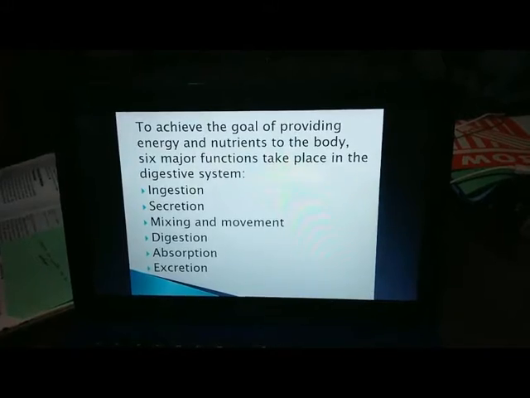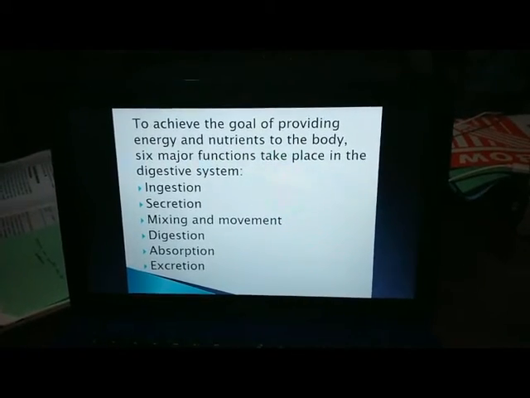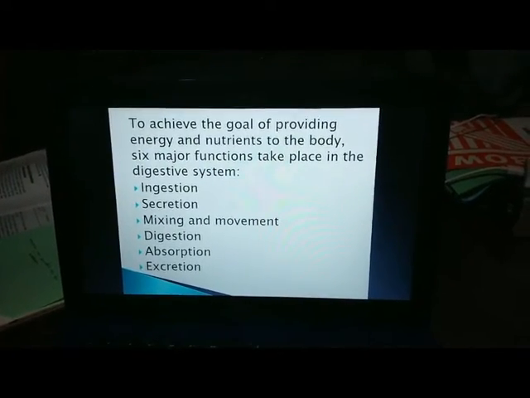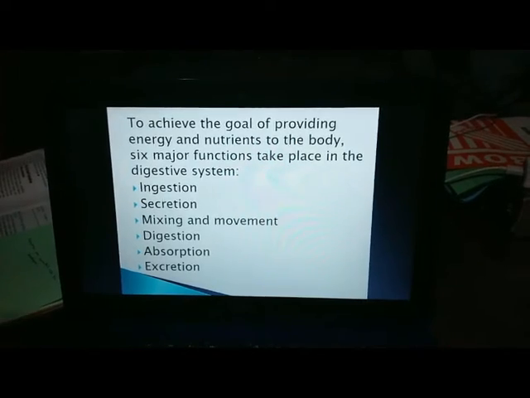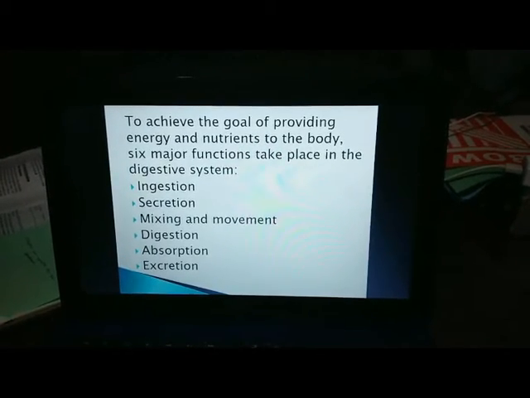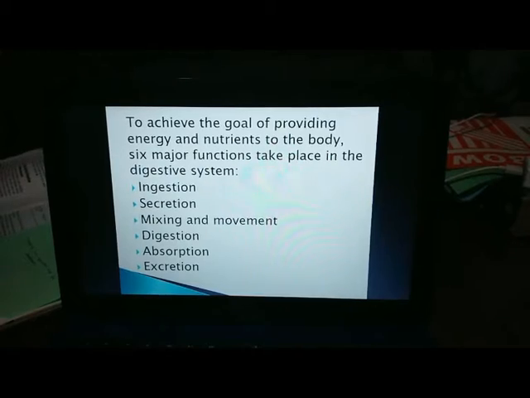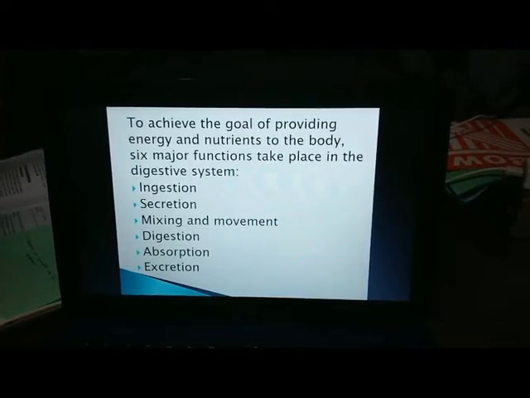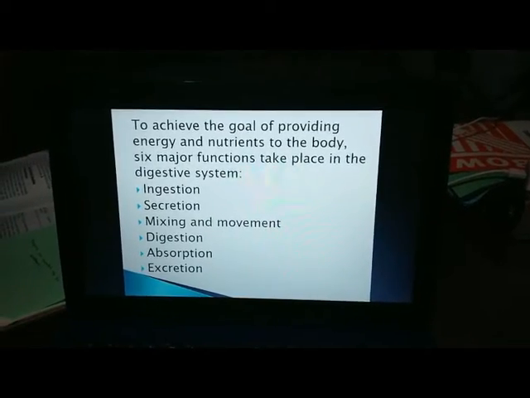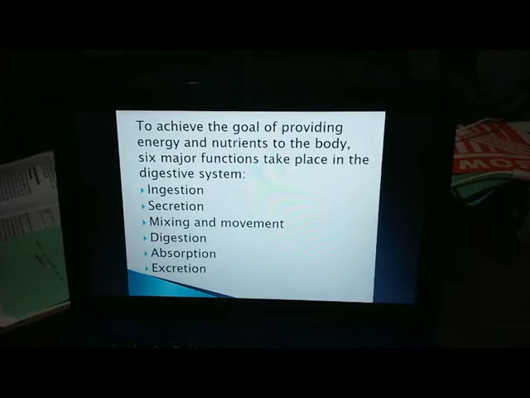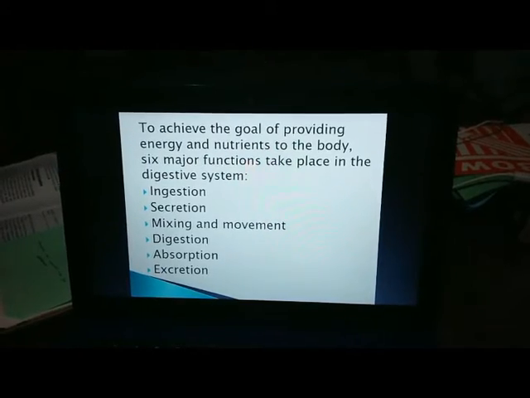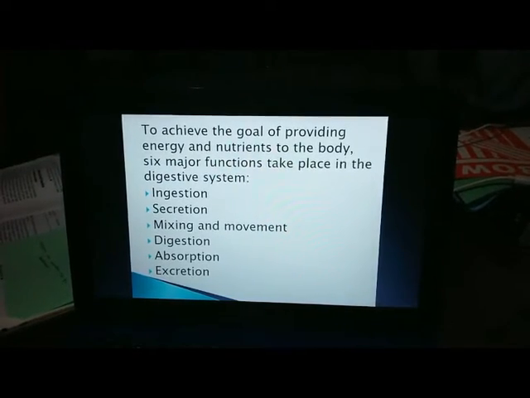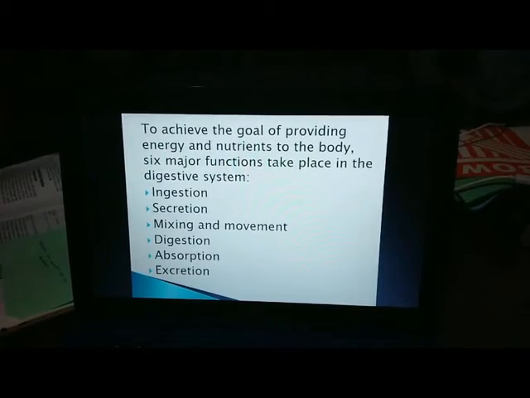Next is digestion. There are 2 types of food breakdown, which are mechanical digestion and chemical digestion. Mechanical digestion prepares food for further degradation by enzymes by physically fragmenting the food into smaller particles, while chemical digestion is the sequence of steps in which large food molecules are broken down to their building blocks by enzymes.